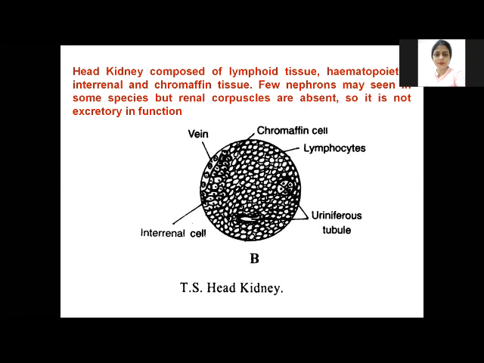It is hematopoietic, has lymphoid tissues, and has endocrine function, whereas the trunk kidney performs the excretory function, the formation of urine.